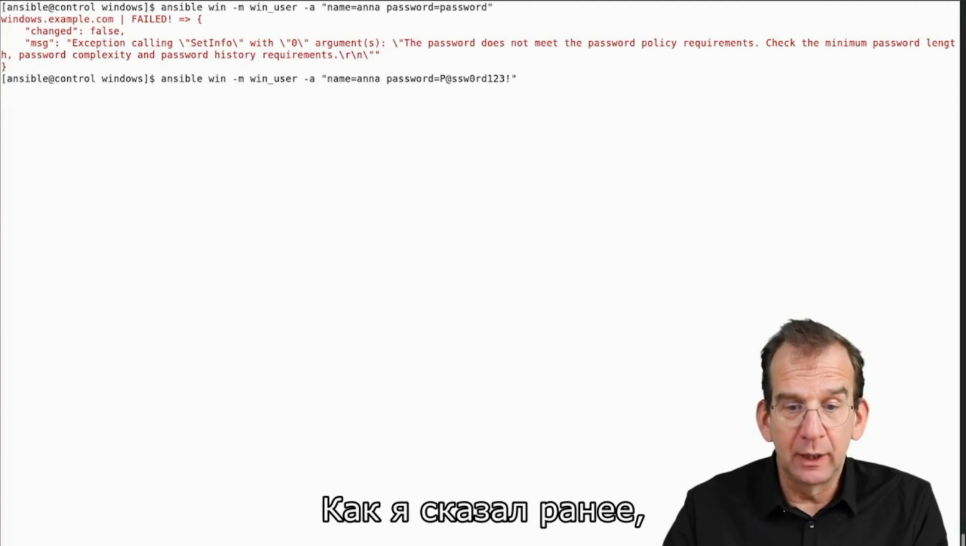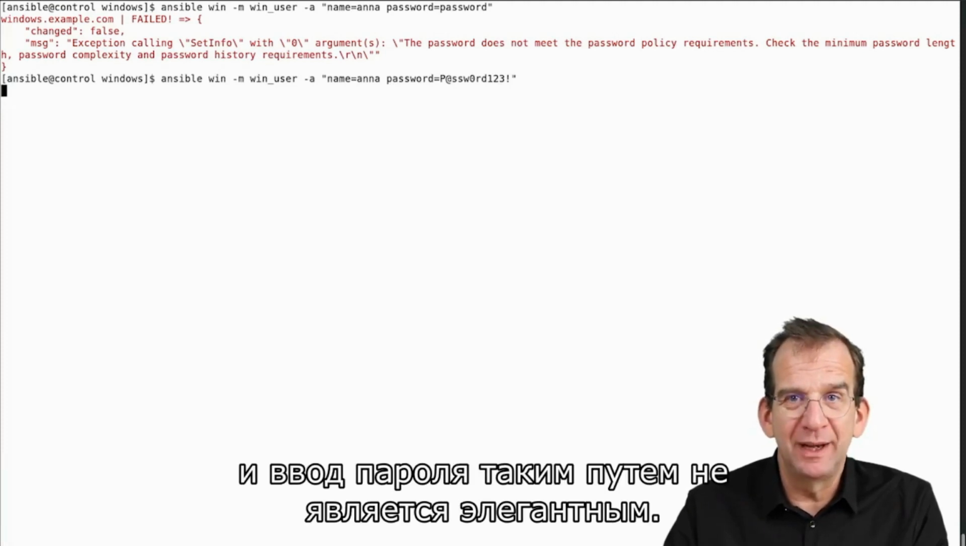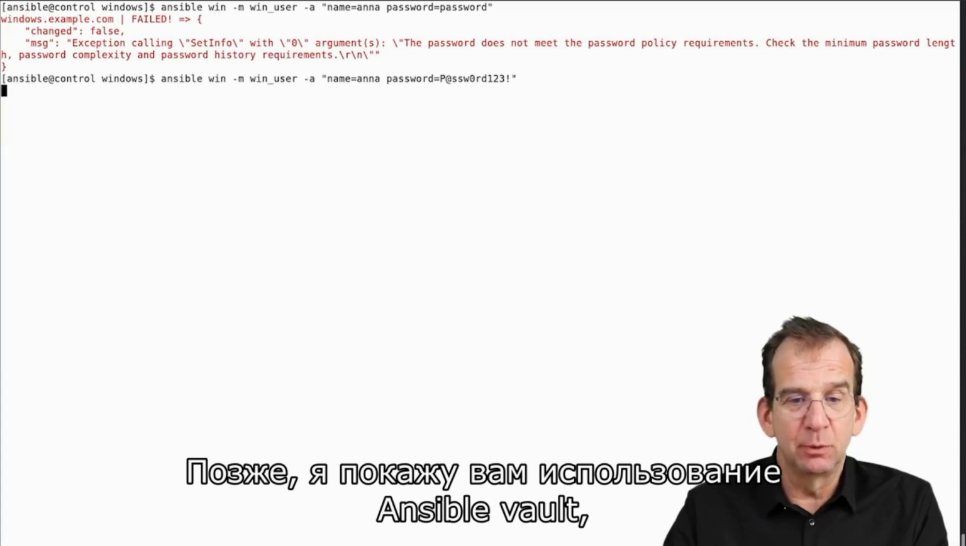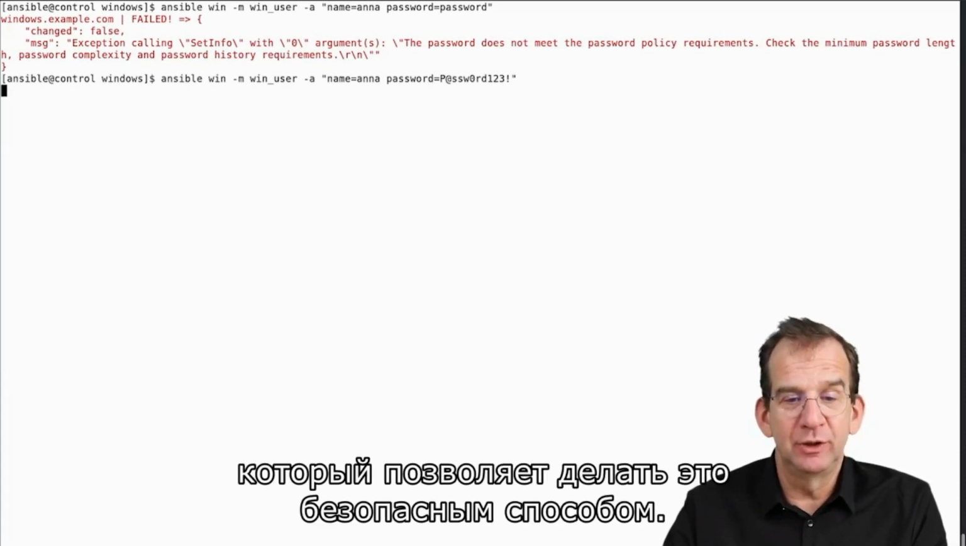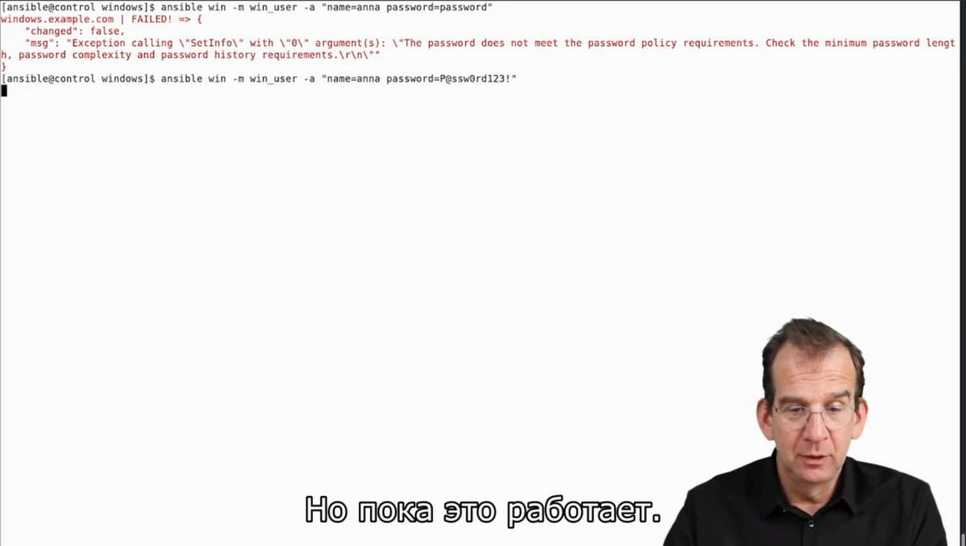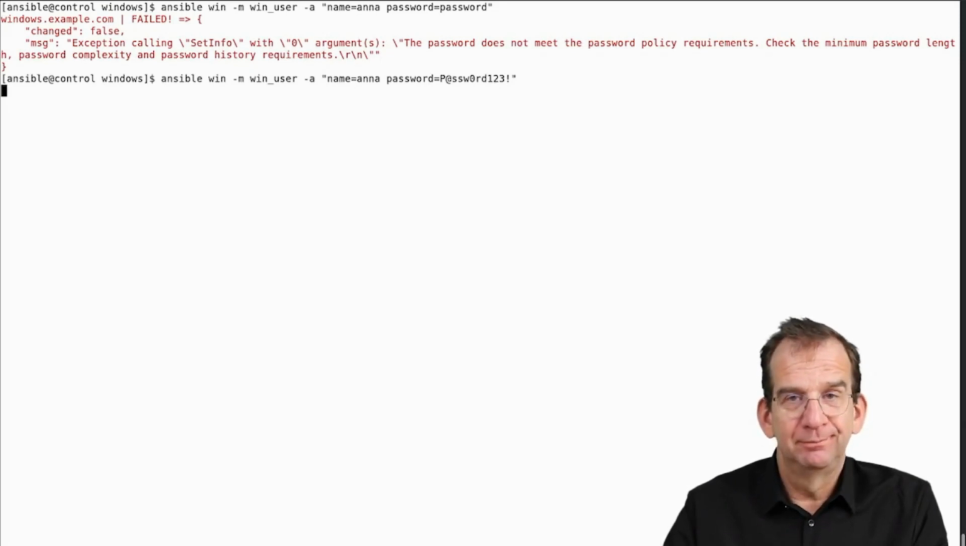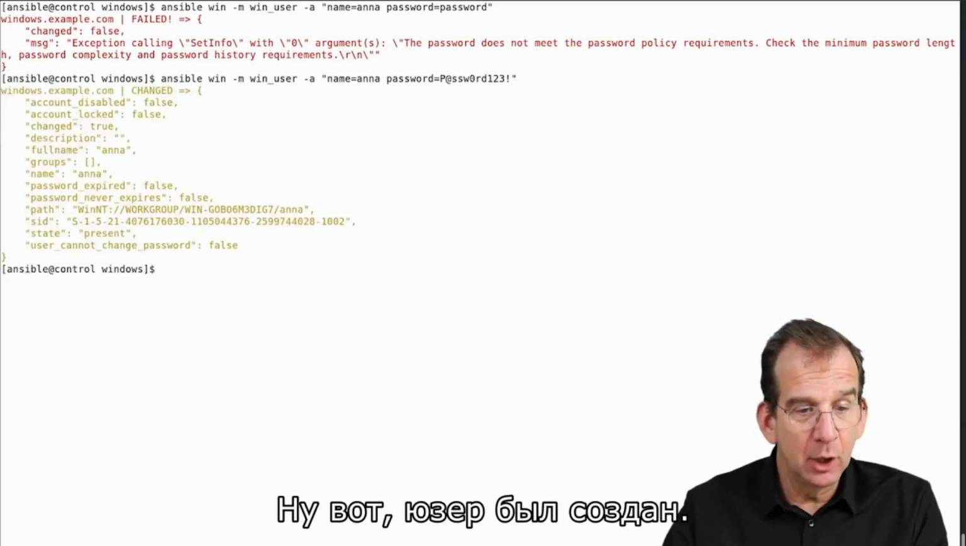Like I told you before, putting passwords this way is not really elegant. Later in this course you will learn about Ansible Vault, which is telling you how to do it in a really secure way, but for now it should work. And there we go, user has just been created.